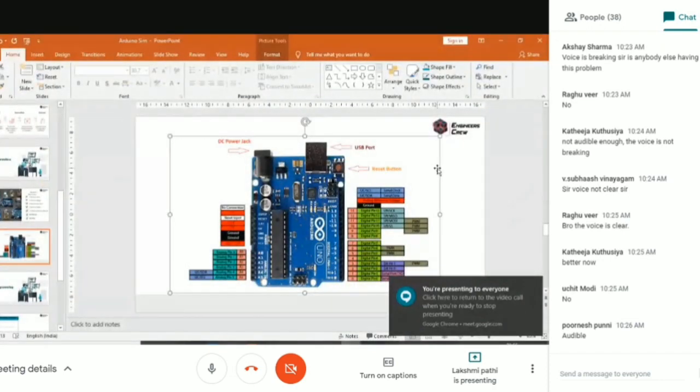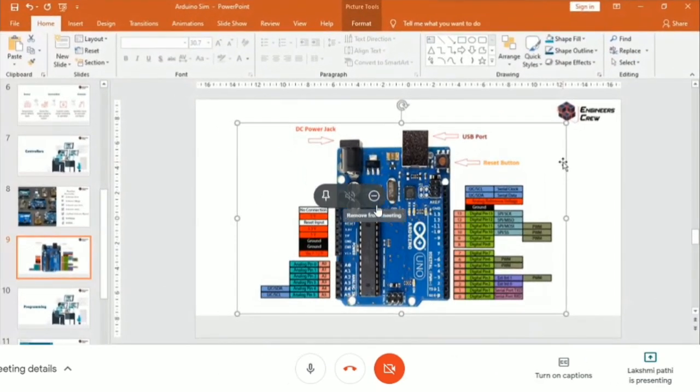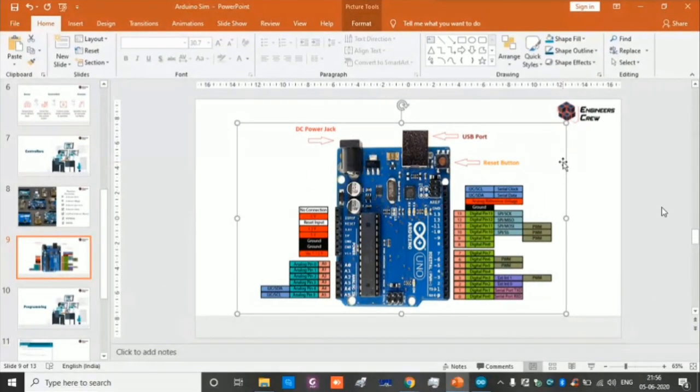So we have digital pins. If you're choosing Arduino Nano, it has only nearly 7 digital pins and less than 5 analog pins. The purpose of your controller, while choosing a particular application, is based upon the number of input and output pins.